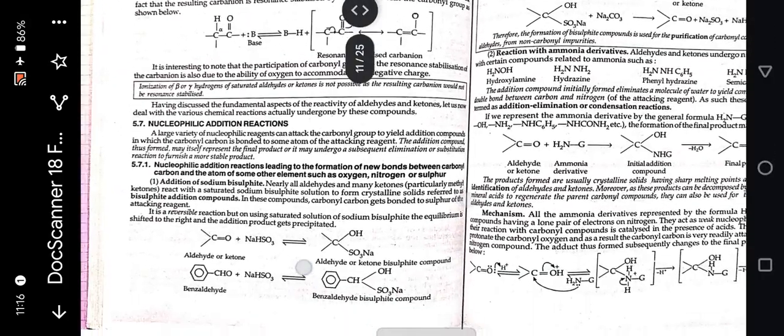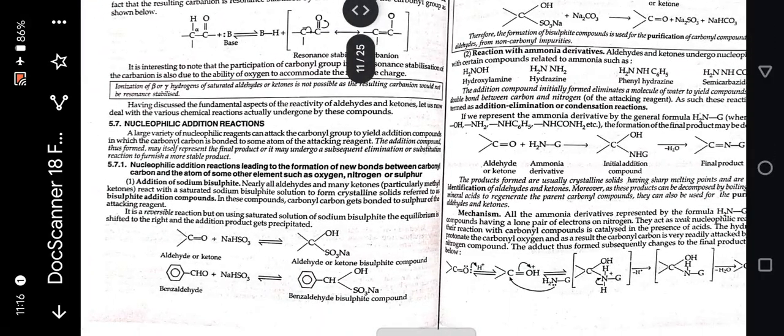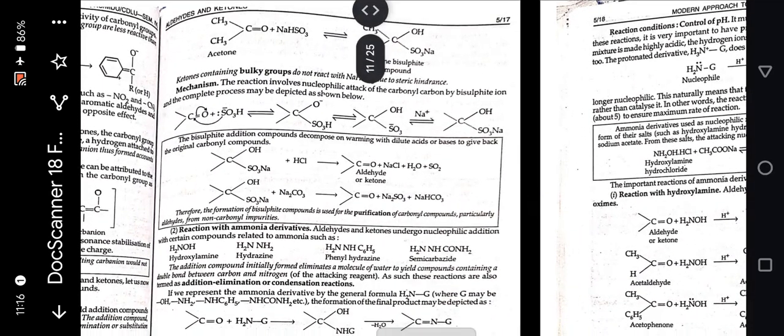Next is nucleophilic addition reactions. Nucleophilic addition reactions lead to the formation of new bonds between carbonyl carbon and the atom of some other elements such as oxygen, nitrogen, and sulfur. Aldehyde or ketone plus NaHSO3 gives aldehyde or ketone bisulfite compound. Acetone plus NaHSO3 gives acetone bisulfite compound.